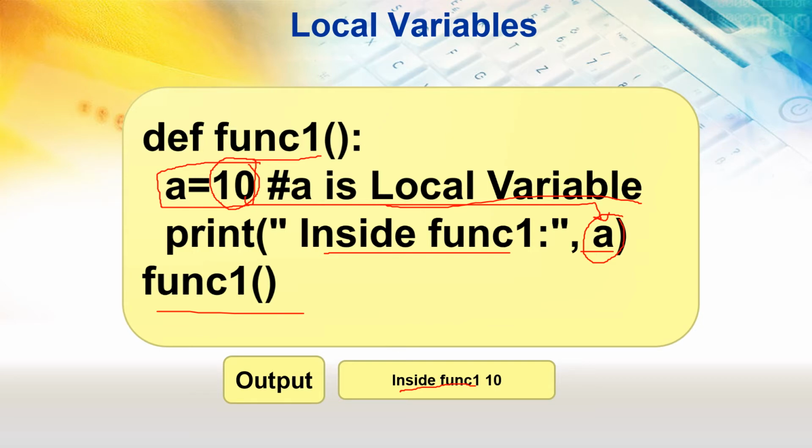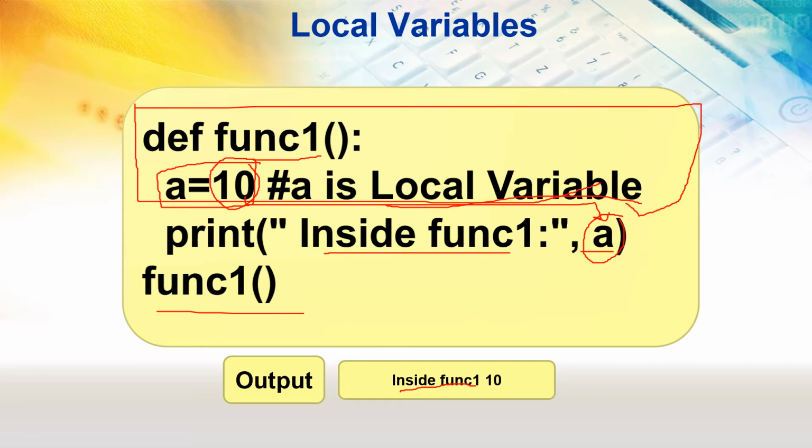Fine. So here what is the scope of a variable? What would be the scope of this variable a? So I can say this would be the scope of this variable, because we can find the value of a here only. Okay, so this is an example about the scope of a variable.